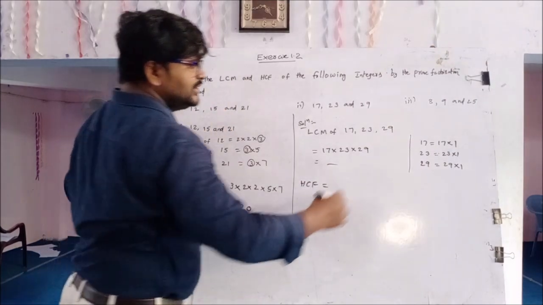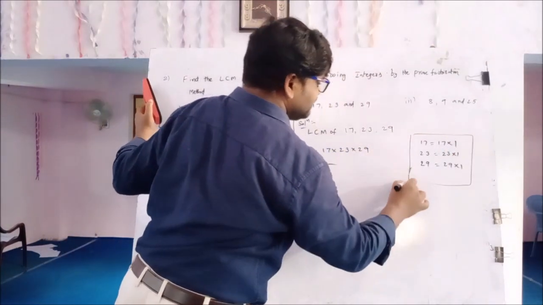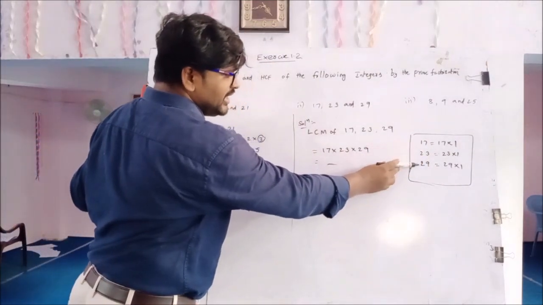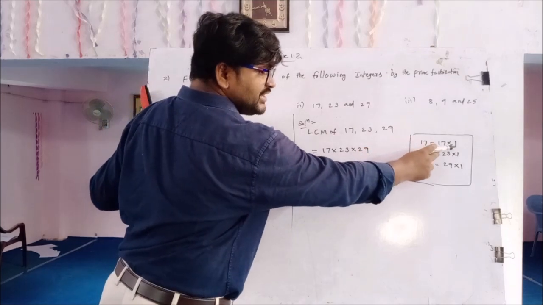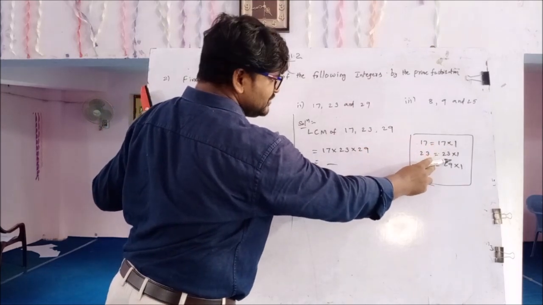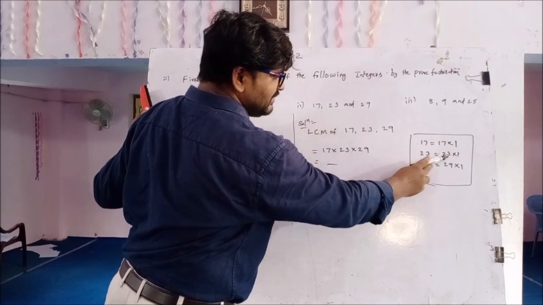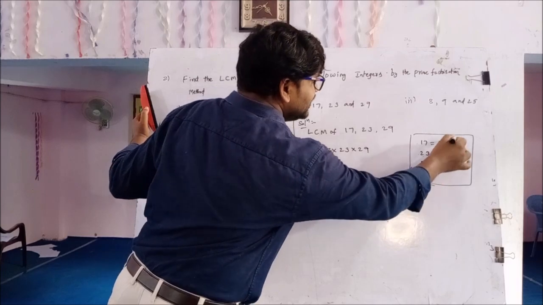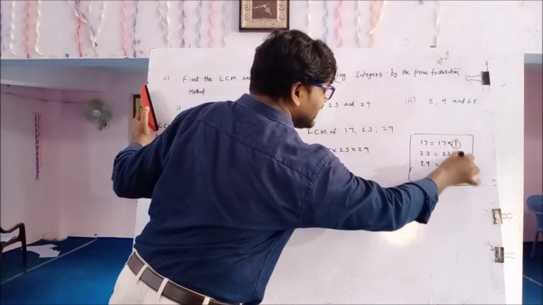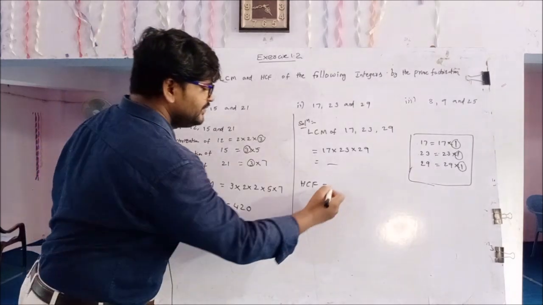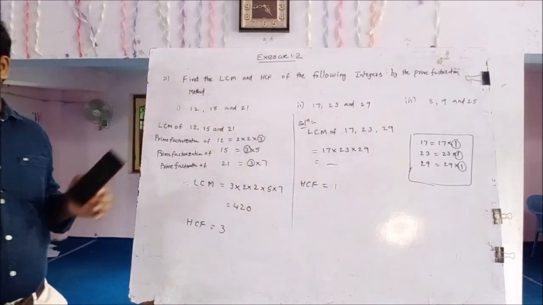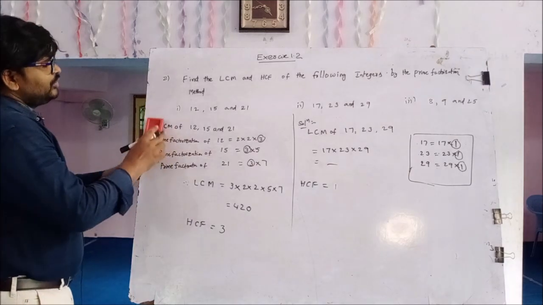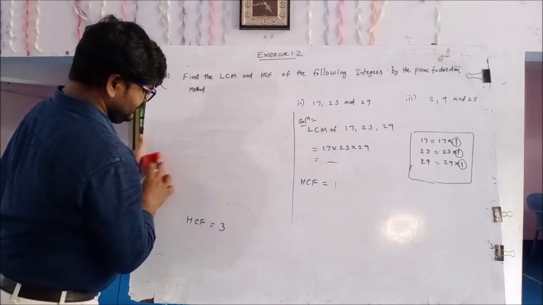And HCF: observe the prime factorization of 17, 23 and 29. 17 is converted into 17 1s are 17, 23 is converted into 23 1s are 23, and 29 is converted into 29 1s are 29. Here 1 is the common factor. Therefore HCF equals 1. It's clear?